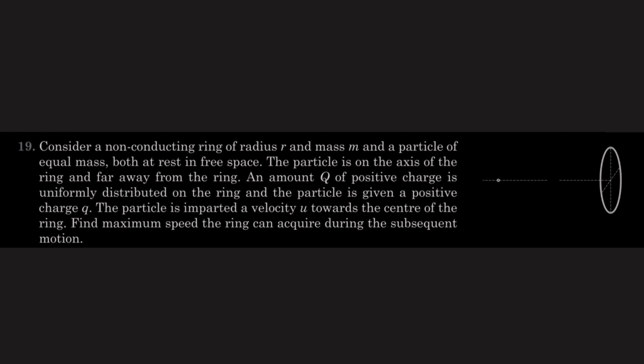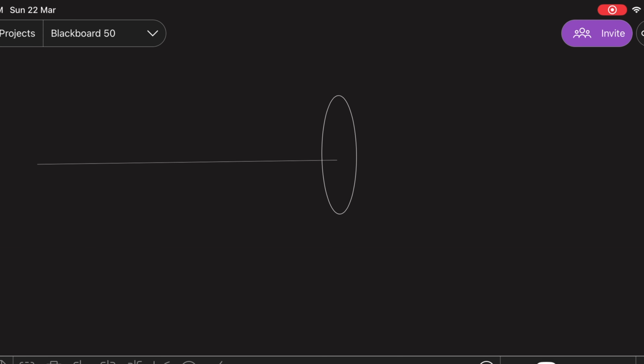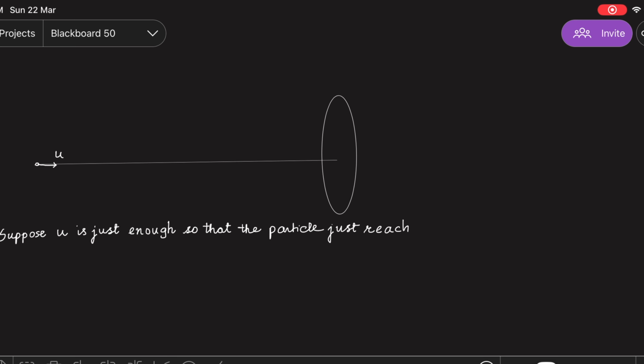And they both have charge. The ring has capital Q and the particle has a small q charge, both positive in nature. So as shown in the figure, there is a ring and there is a particle, and the speed is u, the mass is the same, and suppose u is just enough so that the particle just reaches the center of the ring.